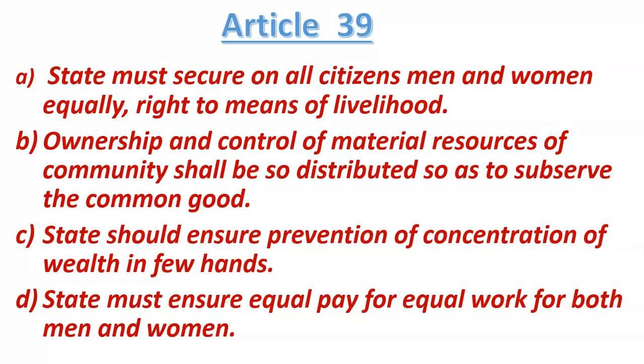Now what is clause B? So clause B says ownership and control of material resources of the community shall be so distributed so as to subserve the common good. Okay, so what does it say? It says that ownership and control of material resources of the community shall be so distributed so as to subserve the common good. Now what does it mean?